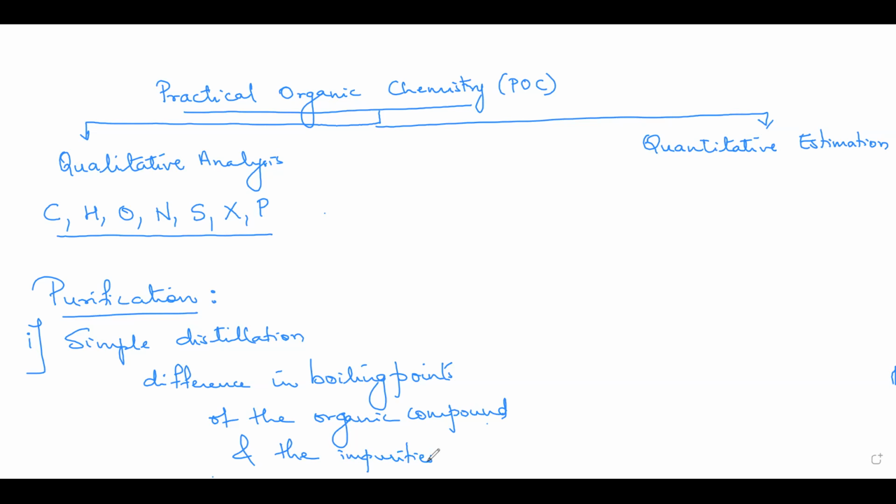Now, if the difference in boiling point of the organic compound and the impurities is more than 30 degrees Celsius, I repeat, if the difference in boiling point is more than, you can say, 25 to 30 degrees Celsius, then we go for simple distillation. Do you know how it is carried out, simple distillation? Yes, ma'am. Distillation flask you must have seen. Yes, ma'am. It's a round bottom flask.